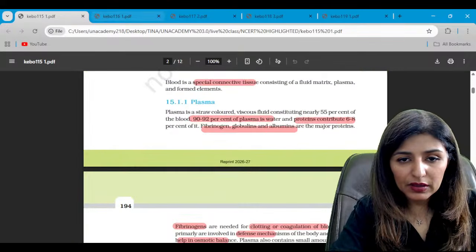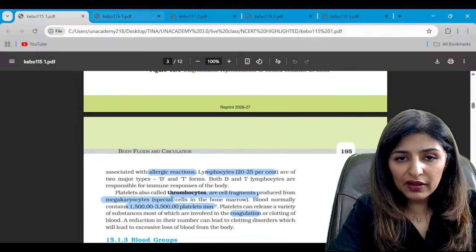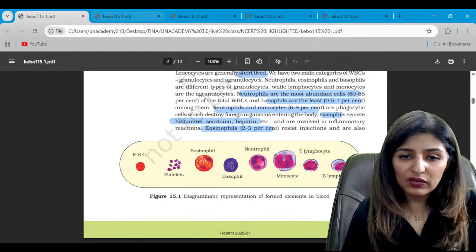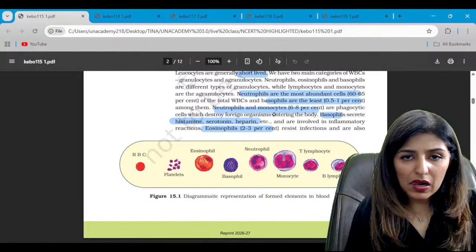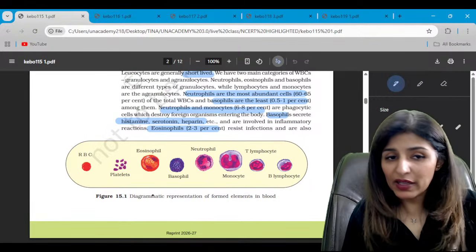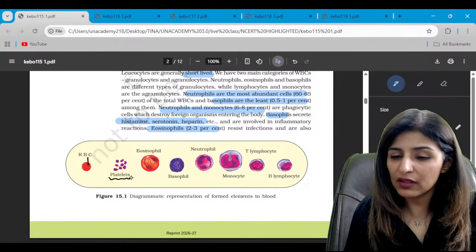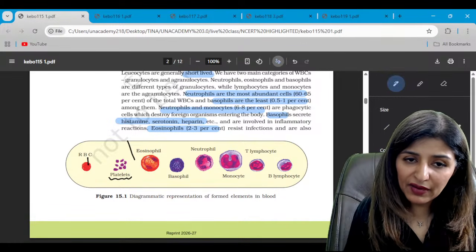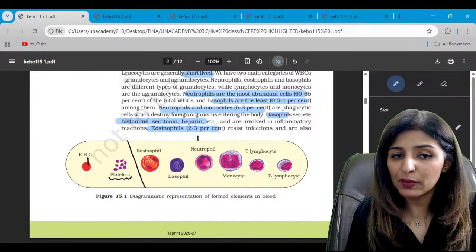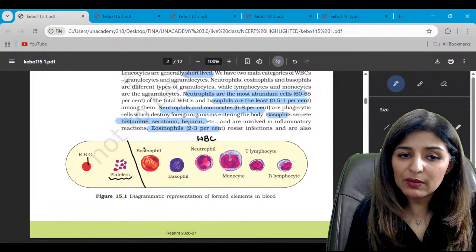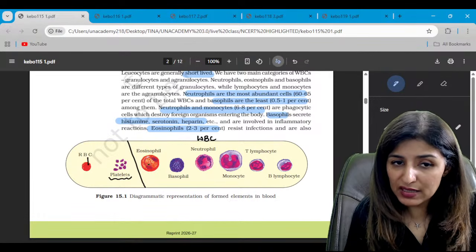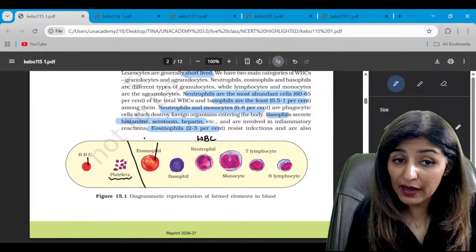See here. Quickly, we have these pictures of formed elements. So this is your RBC. These are the cell fragments called platelets, and these 5 different types of WBCs. So in these WBCs, eosinophil has this bilobed nucleus. Do we see this bilobed nucleus here?